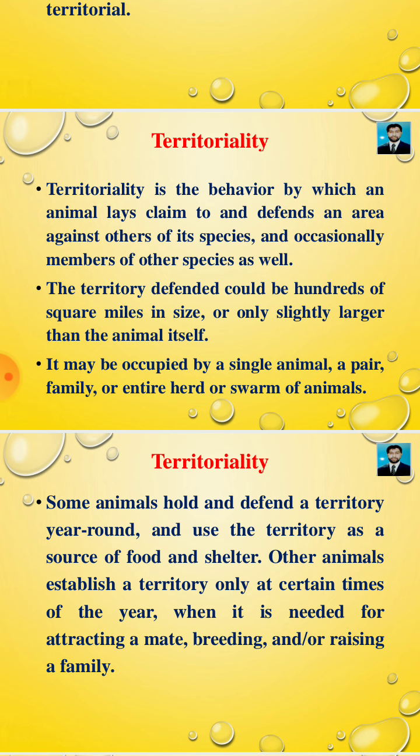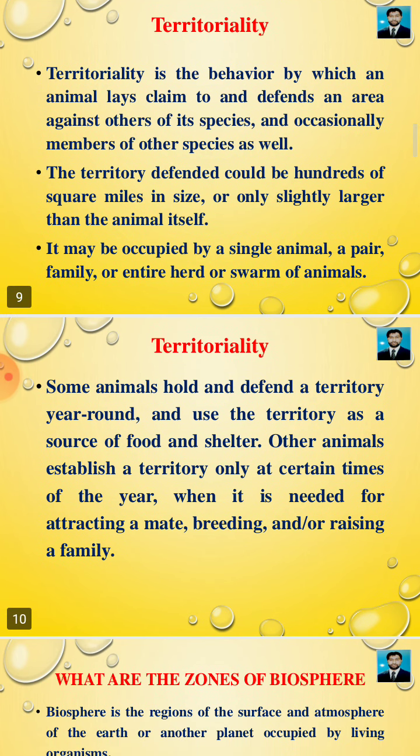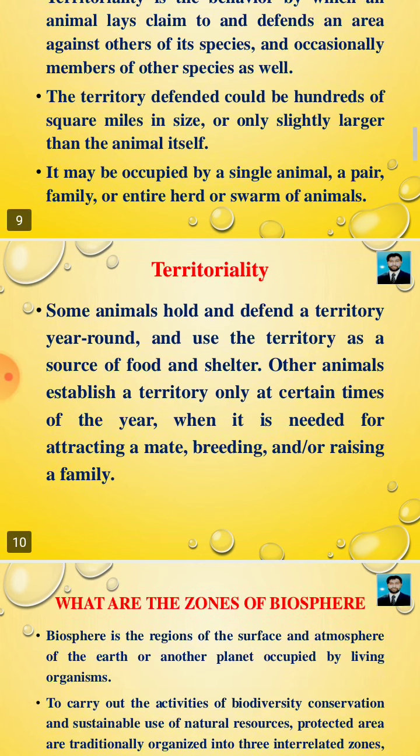Territoriality. Territoriality is the behavior by which an animal lays claim to and defends an area against others of its species and occasionally members of other species as well. The territory defended could be hundreds of square miles in size or only slightly larger than the animal itself. It may be occupied by a single animal, a pair, a family, or an entire herd or swarm of animals.